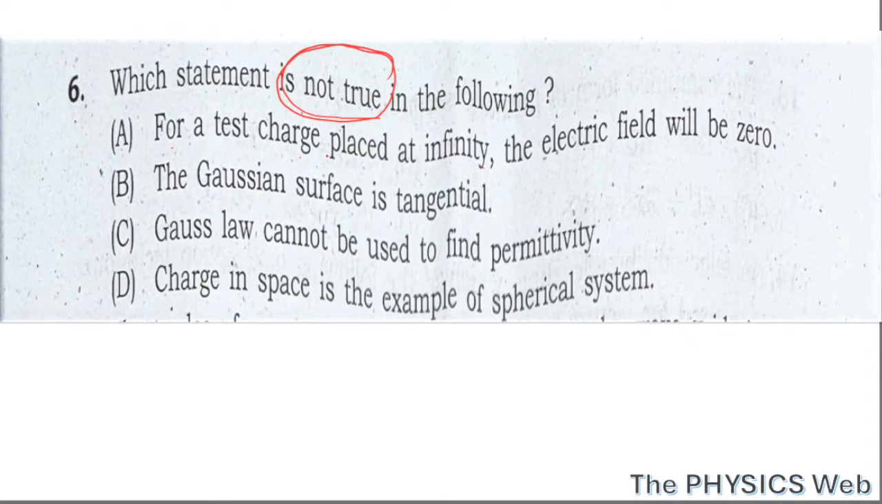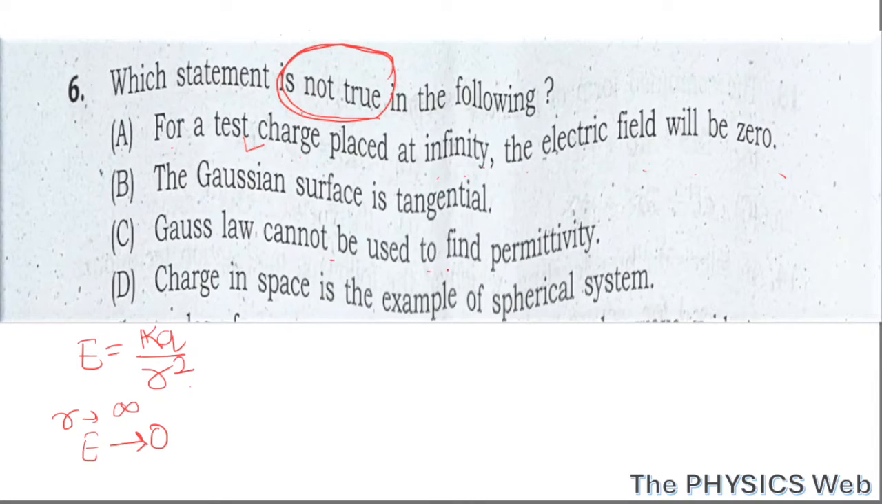For a test charge placed at infinity, the electric field will be 0. See, electric field magnitude is given by kq by r square for a charged particle q at a distance r. Now, if the distance r is infinite, then the E will definitely tend to 0. Okay, so this option A is correct. Okay, so next, come to the option C.